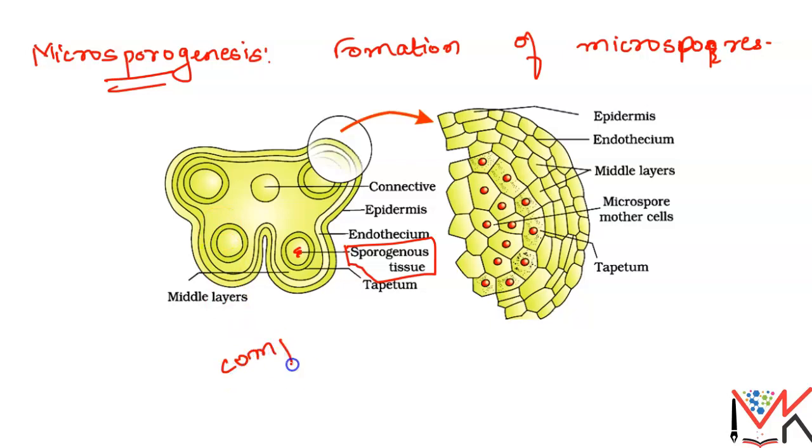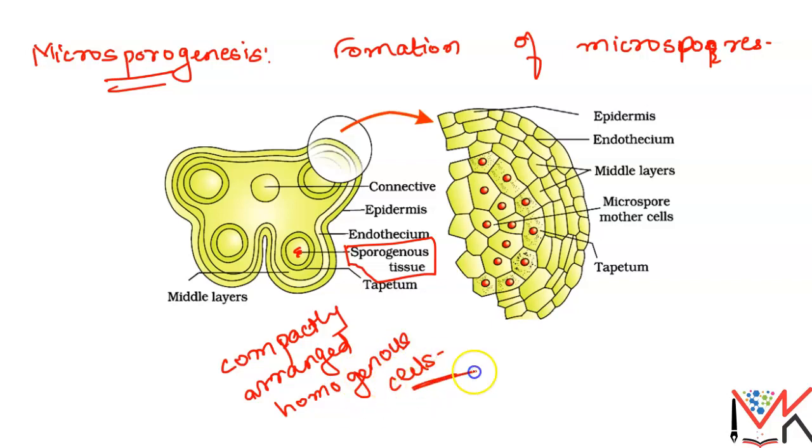It occupies the center of the microsporangia, and this tissue will later develop into the microspore tetrads.